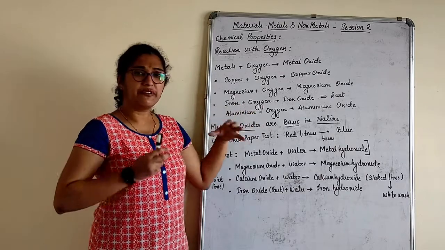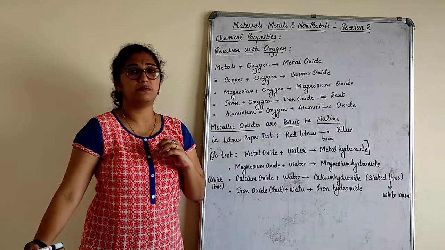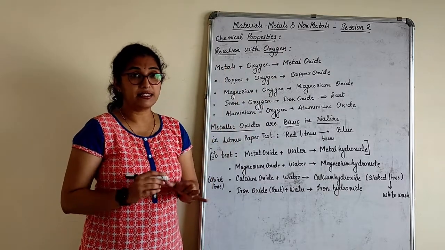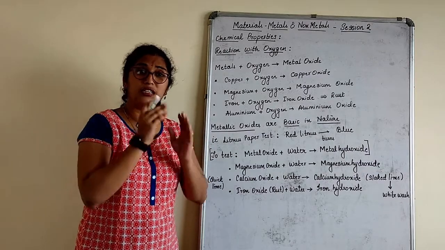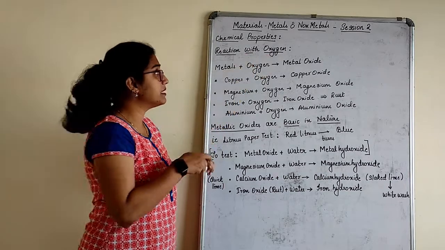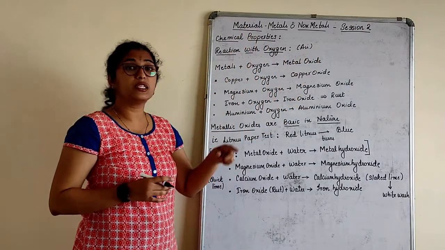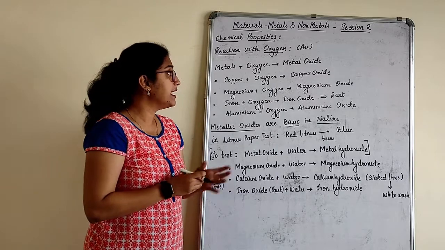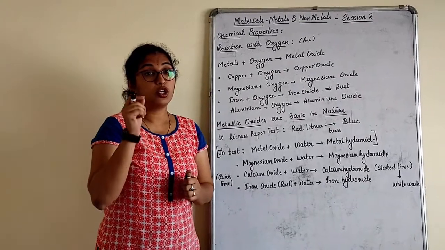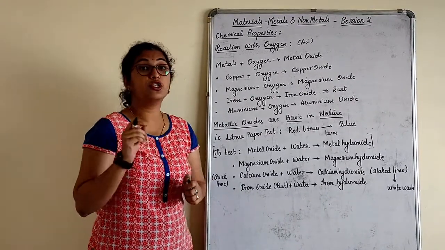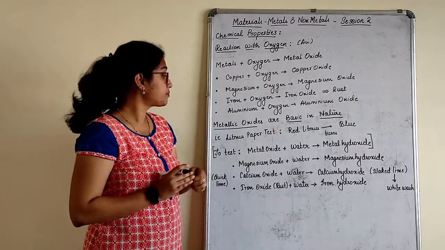Here we will only understand metal plus oxygen gives metal oxide. We can go much deeper into this part, but in your 10th grade we will study it. So any metal when it is exposed to moist air, oxygen, that is air when we talk about. Oxygen is nothing but air, children, remember. When a metal reacts with air, it gives its metal oxide. Very clear? Sodium reacts with oxygen to give sodium oxide, and it is a very reactive metal. We will see that later.